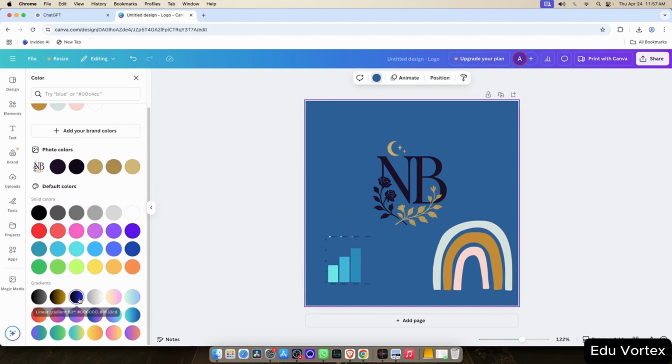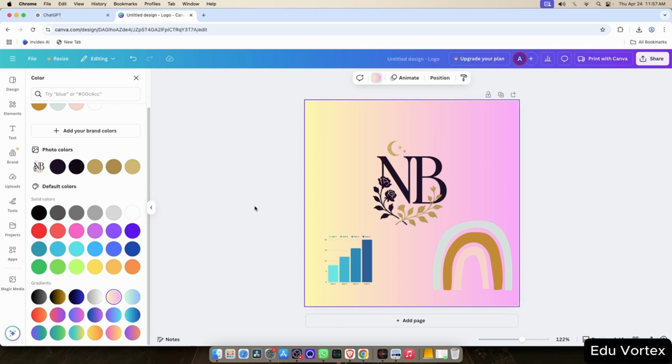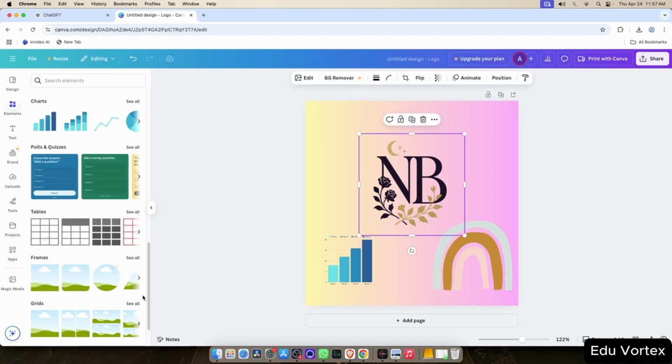This is how you can easily create a transparent, initials-based logo using ChatGPT and then customize it in Canva or any other design software.